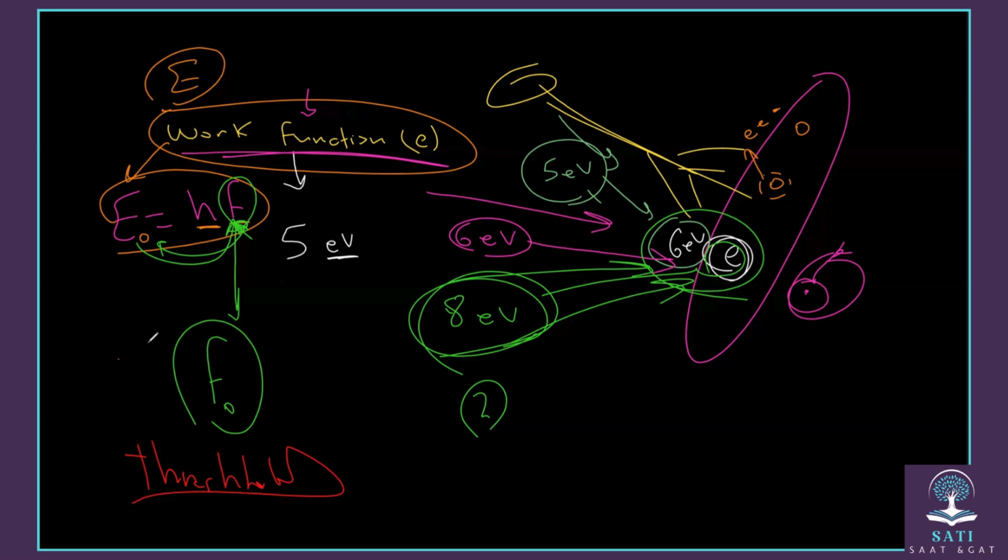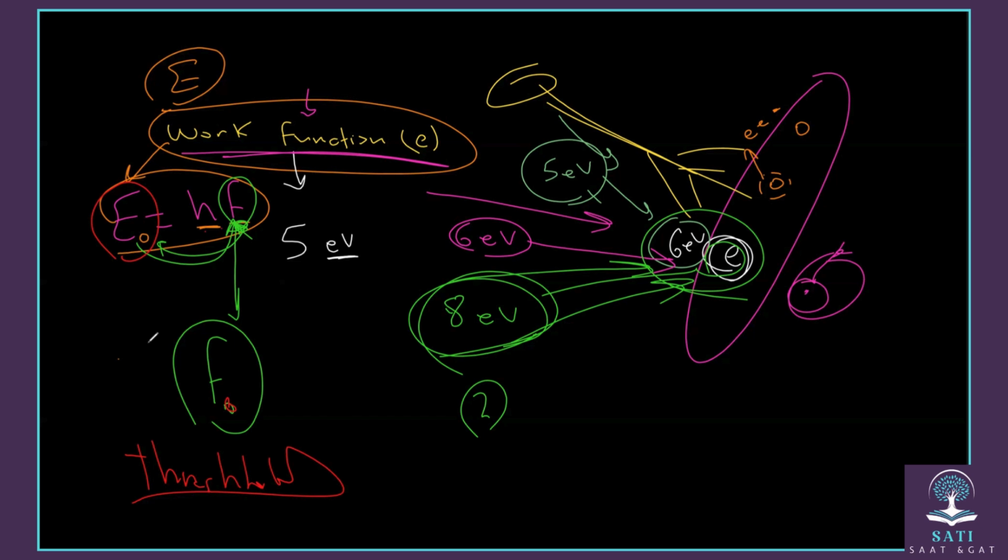Out of its atom. So we can say that the least amount of energy used to eject the electron out of its atom is the work function, if we are talking about the energy. If we are talking about the frequency, the least amount of frequency is called what? Threshold frequency. So threshold frequency, which is f naught here, if we multiply it by h, we get what? The work function. So frequency is the main factor in determining the amount of energy of a photon.